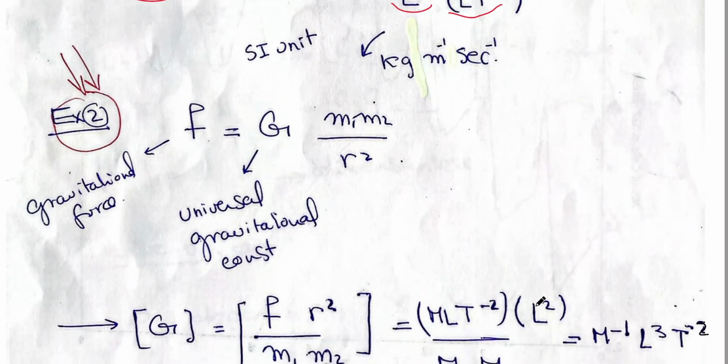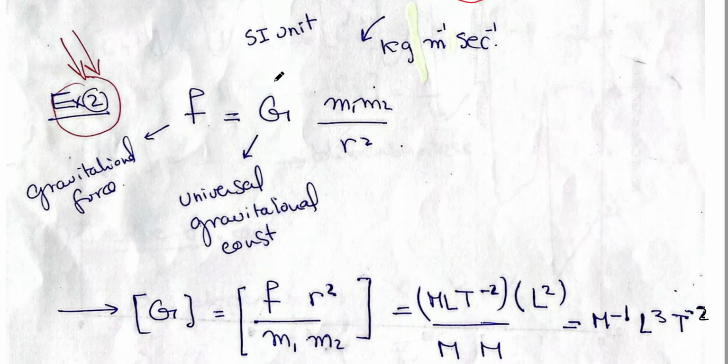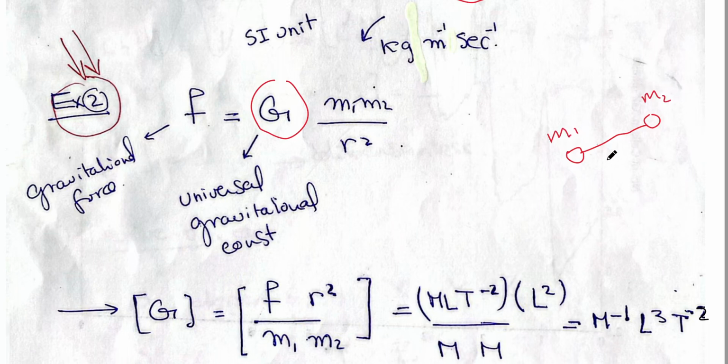Another example, we have the gravitational force equals G, which is the universal gravitational constant, multiplied by m1, m2 over r squared. We will discuss this later in the gravity unit, that if we have mass m1 and another mass m2, and the distance between them is r, they have an attractive gravitational force F, which is equal to a physical constant, m1, m2 over r squared.